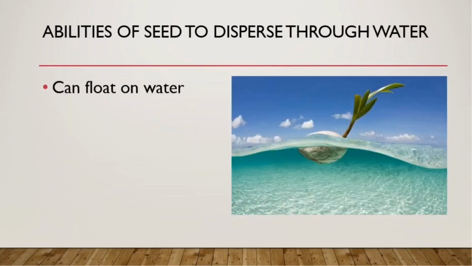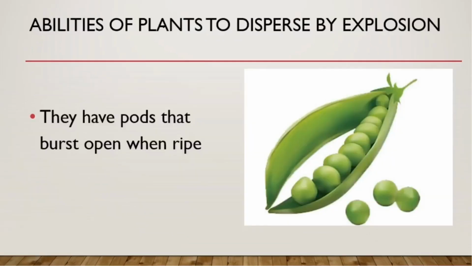Some seeds can float on water, which enables them to disperse through water, and some seeds like coconut have a fibrous outer covering which enables them to disperse through water. Some seeds have pods that burst open when ripe, for example pea, which enables them to disperse by explosion.